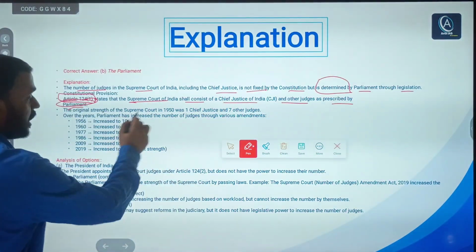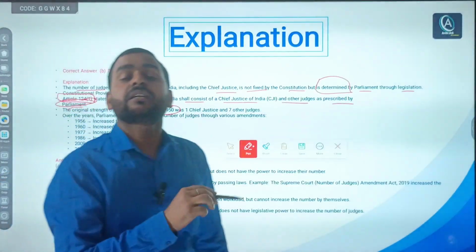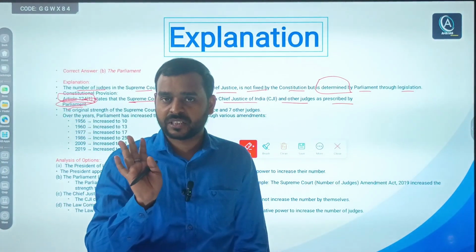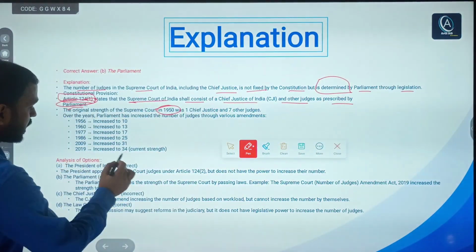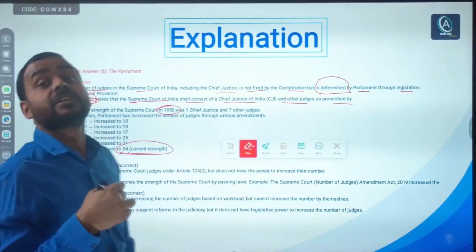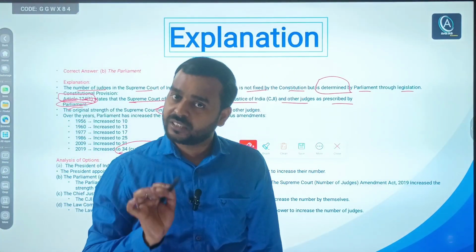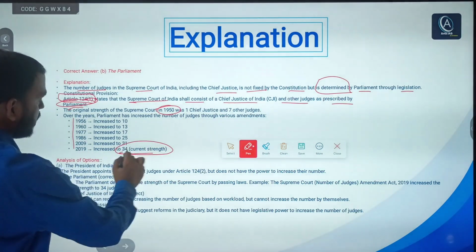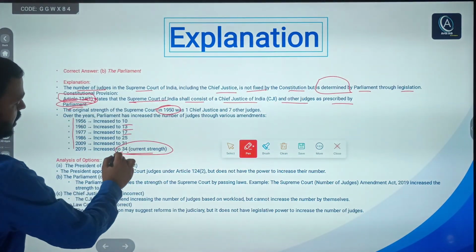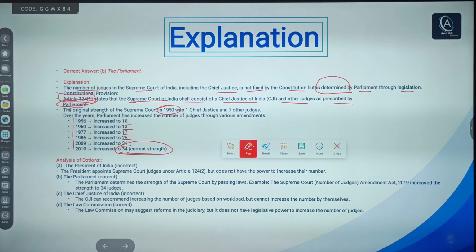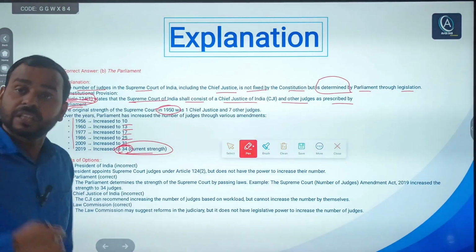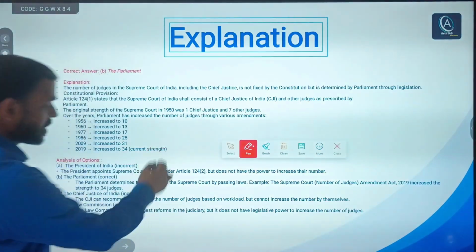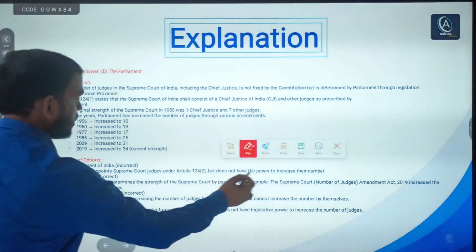And in 1950 you would be knowing that there were only one Chief Justice and 7 other judges, right. But currently, it is 34, right. And over the years the number has been increased, right. Already I have told you 10, 13, 17, 25, 31, right. And currently it is 34, right. Other explanation is here. You can pause the video and read the explanation, right.